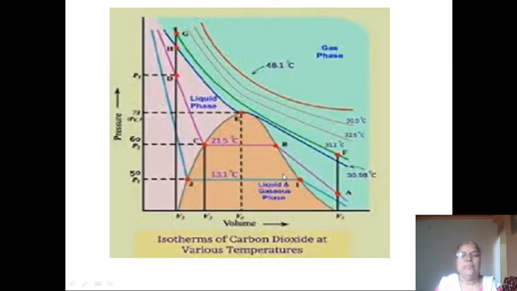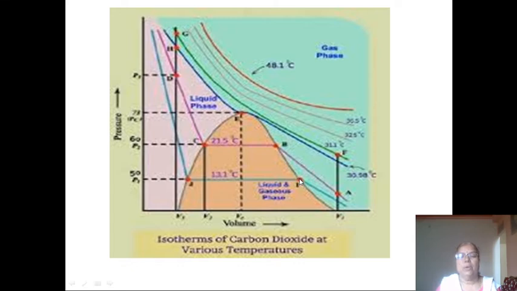See here, these are the isotherms of CO2 gas at different temperatures. This is the graph of pressure versus volume. This diagram shows the isotherms of carbon dioxide gas at various temperatures. Here, Andrews carried out an experiment on CO2 gas at different temperatures, and here at this point when we increase the pressure the volume decreases.